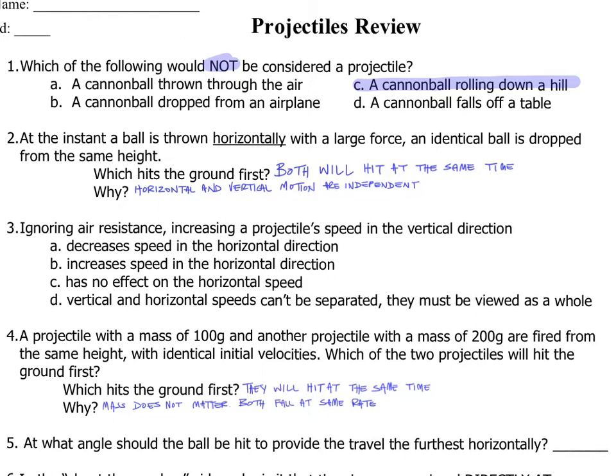Number 3, ignoring air resistance, increasing your projectile speed in the vertical direction. If I know that my horizontal and vertical motion are independent, it doesn't matter what's happening vertically, my horizontal motion is unaffected. So even if I increase the speed vertically, horizontally, nothing changes. It has no effect on horizontal speed. They are independent of each other.